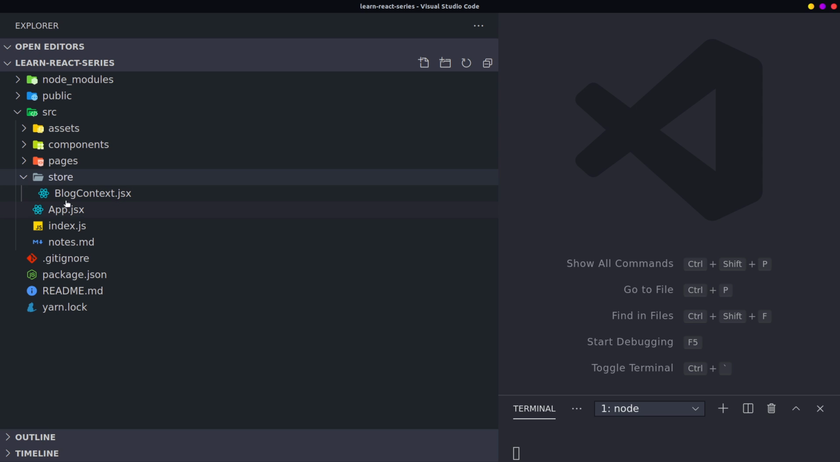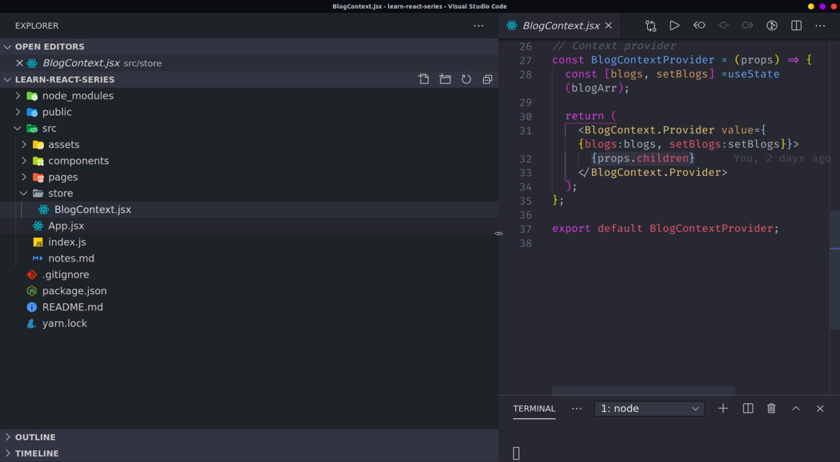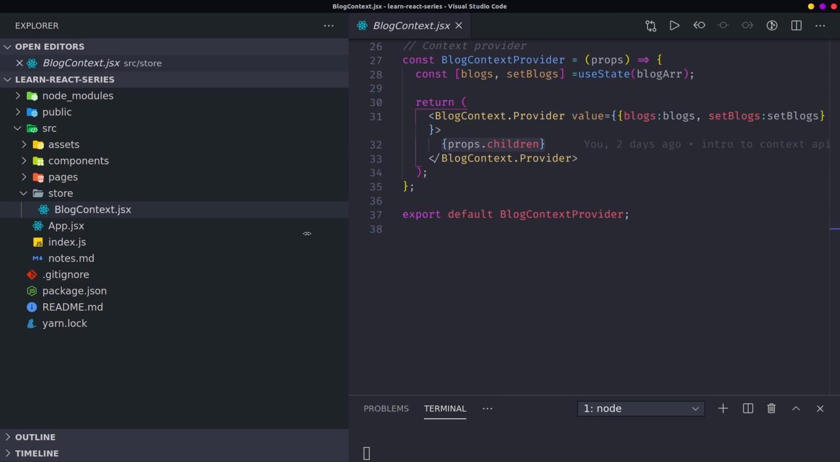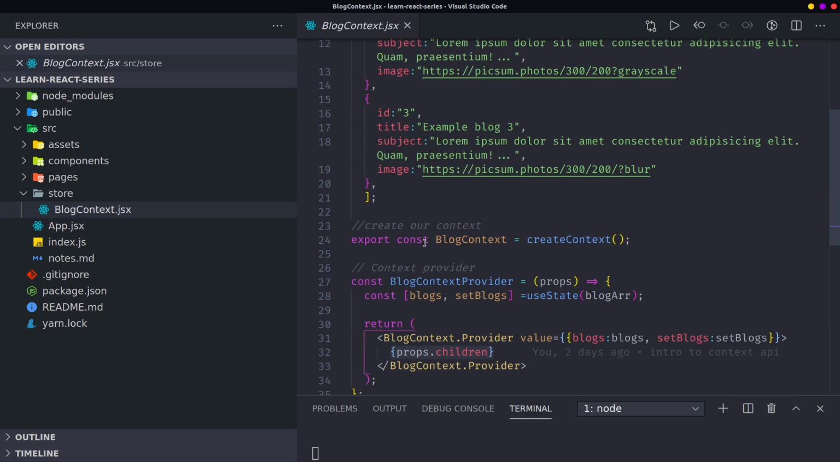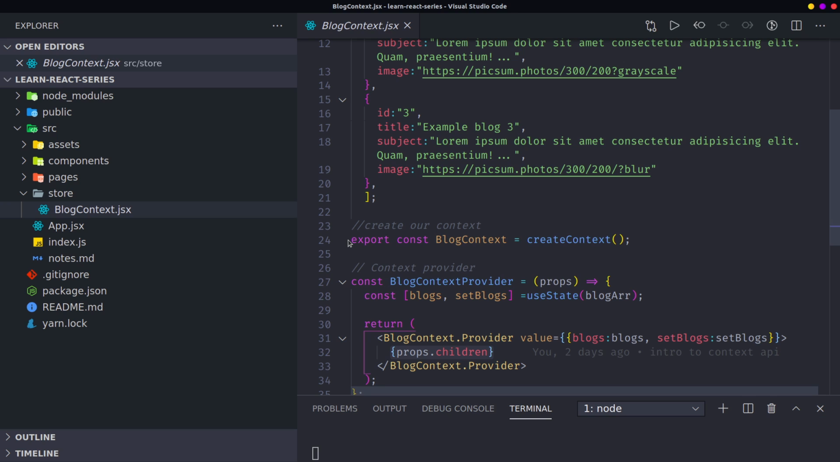Inside the store I have the first context, which will change our state. It's quite simple. I import React from React because I want to write some JSX. Then I also import createContext to create a context. So on line 24 here, I'm calling the createContext method from React. Then I create the context.